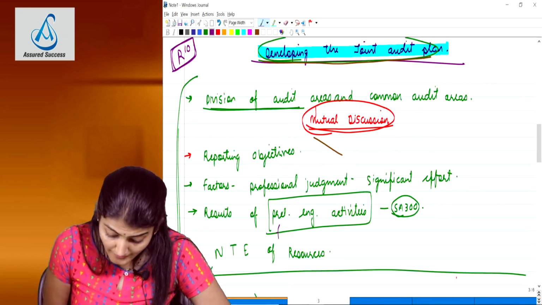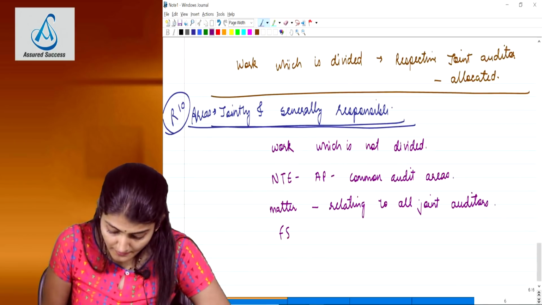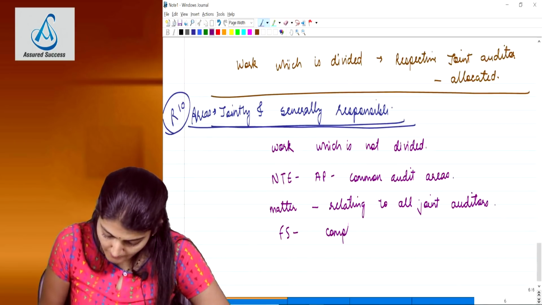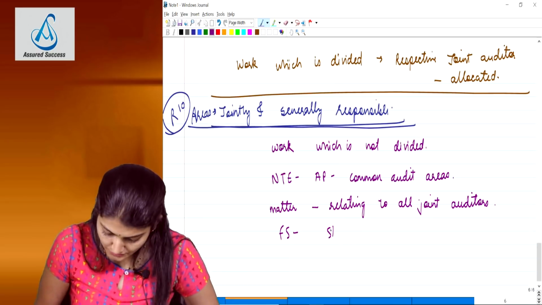Then whether the financial statements comply with the statute, are in compliance with the requirements of the statute.